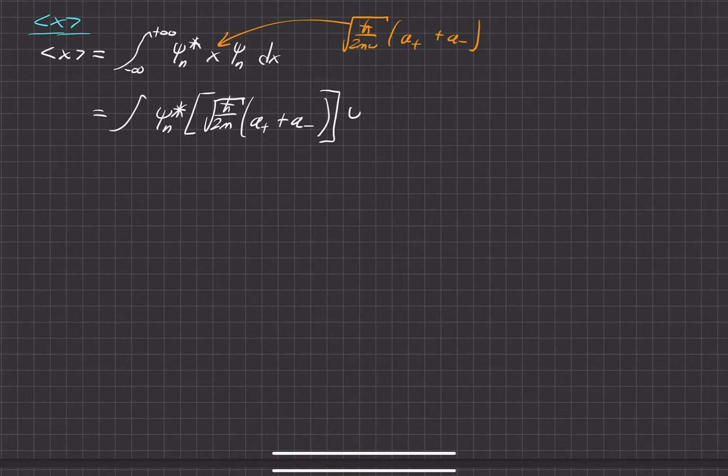Okay, now let's write our wave function. Now that we have the wave function here, we can pull the constants out in the front and then distribute this wave function onto these operators. So let's perform that.